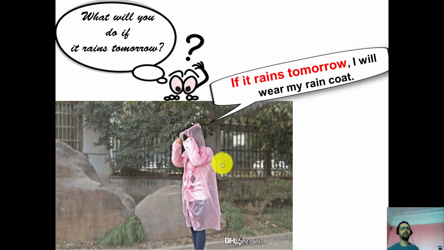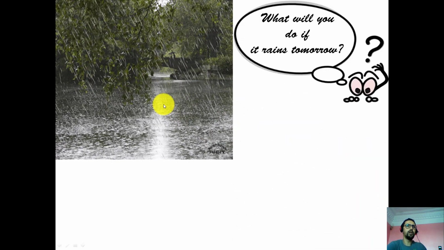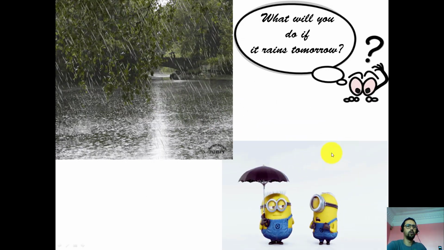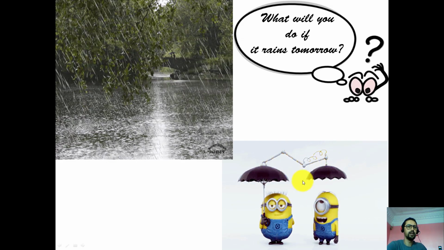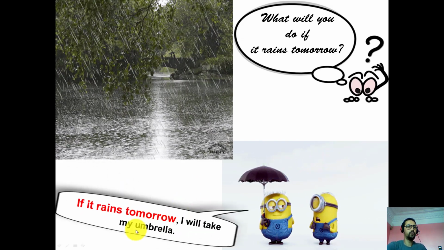So this conditional example refers to the future. Action in the future will happen if the condition, which is rain, happens. It is a realistic condition, so we think it is likely to happen. Next, again, we can see rain. So what will you do if it rains tomorrow? Great. If it rains tomorrow, I will take my umbrella.